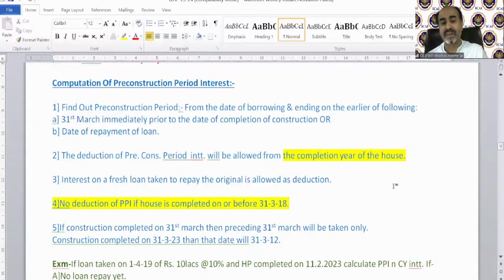No concept of COVID in 18. Let me tell you, right now we are discussing previous year 22-23, but for previous year 23-24, this date will be 31st March 19. So every year this date changes. For previous year 21-22, there was 31st March 17. If I am teaching students for previous year 23-24, then over here it would be written 31st March 19. Why is it like this? It's a very simple question.